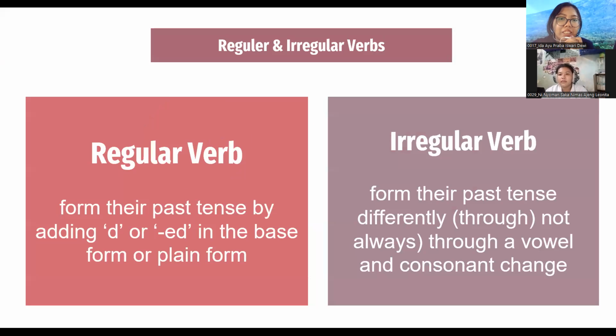In simple past tense, the second form of verb or verb two is divided into two types, namely regular verb and irregular verb. Regular verbs form their past tense by adding d or ed to the base form or plain form. Irregular verbs form their past tense differently through a vowel and consonant change, so this form must be memorized by the learner. As stated by that, irregular verbs also can cause difficulty for the writer and speaker.